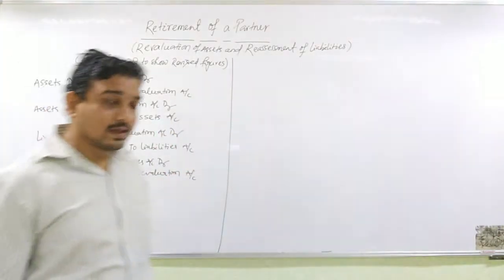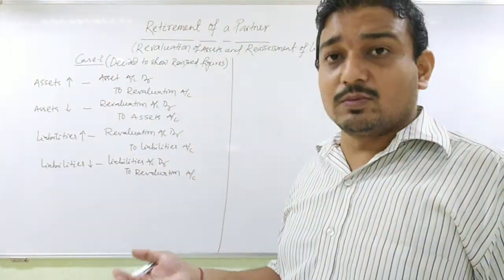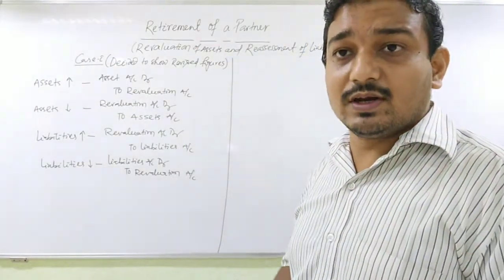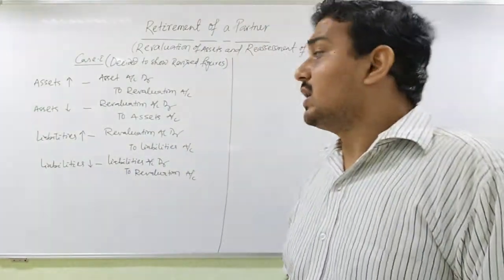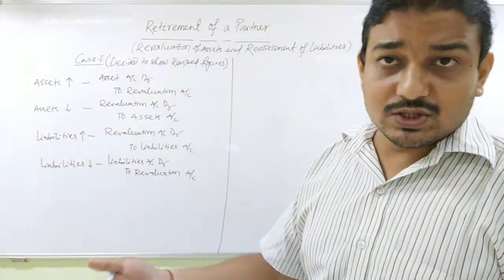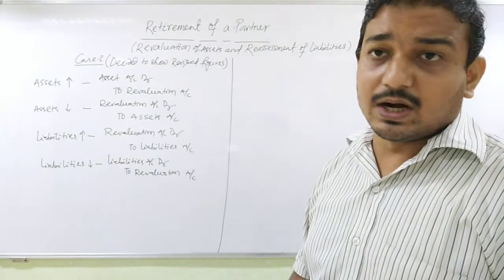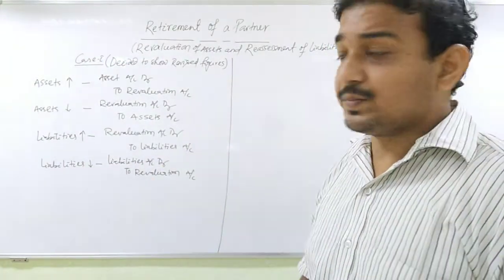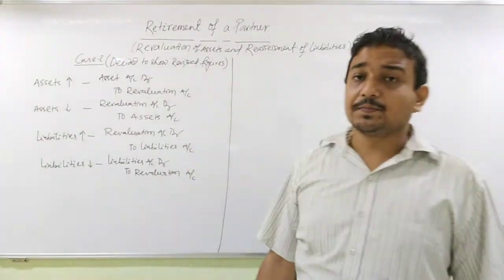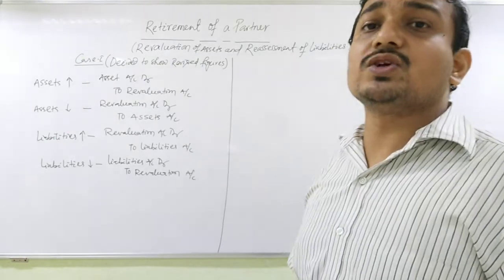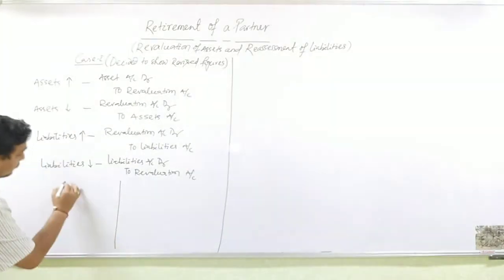revaluation account. Sure, if assets increase, we will debit the asset account according to the modern approach concept that you have already studied in class 11, rules of debit and credit. If assets decrease, the asset account is to be credited; if liability increases, the liabilities account is to be credited, and if liability decreases, that means the liability account is to be debited, and the corresponding account will be revaluation account. After posting these transactions, we will finally get revaluation profit or revaluation loss.